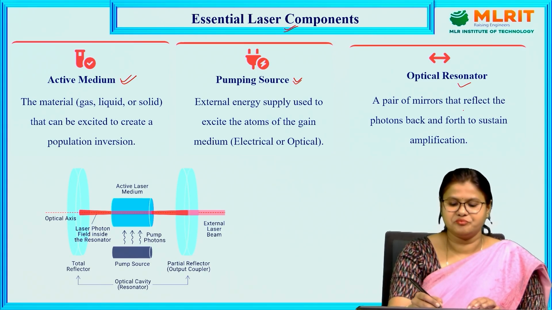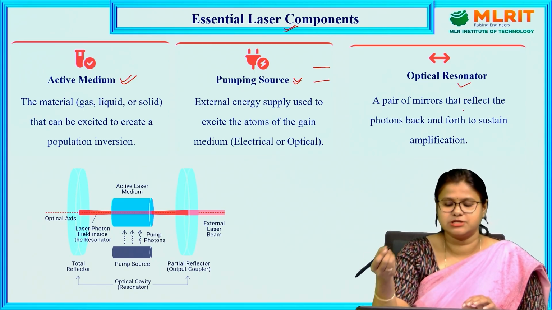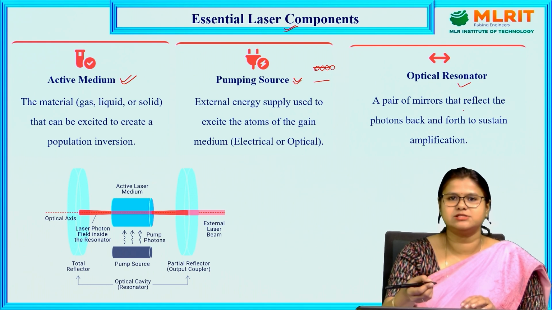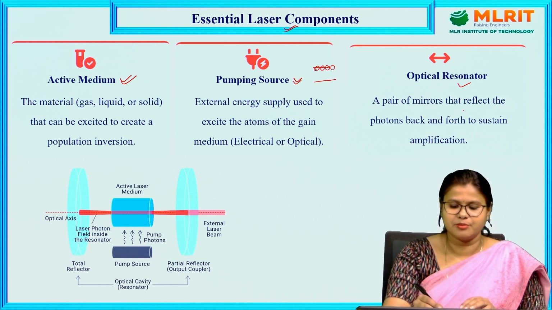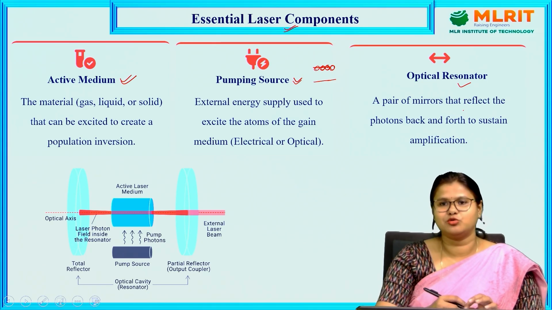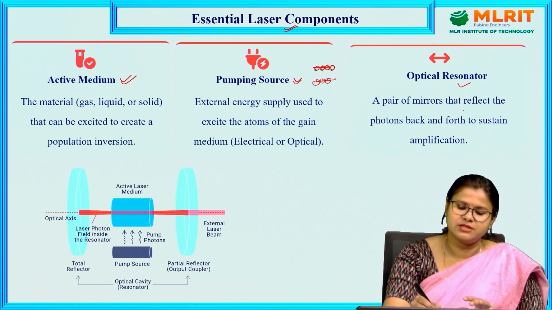We require stimulated emission, because laser is light amplification by stimulated emission of radiation. That's why we require a larger number of atoms in the higher energy level. In order to get this, we need to send them there. But as I told in the last lecture also, it is the nature that all the atoms will be in the ground state.